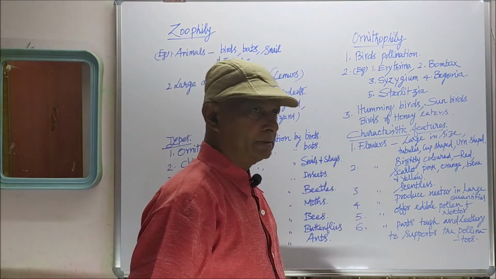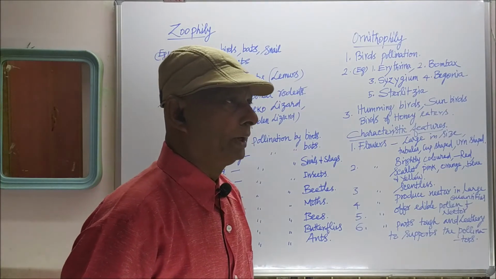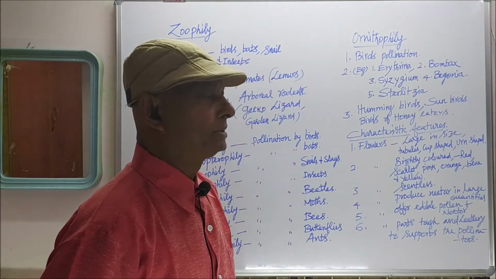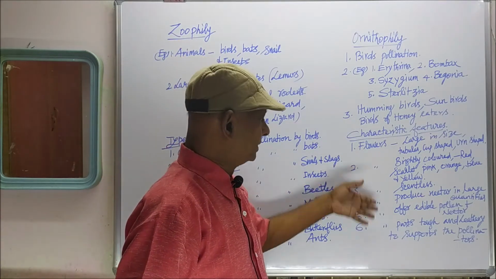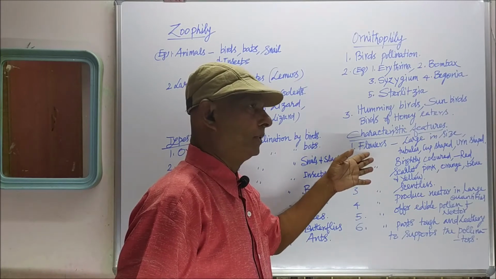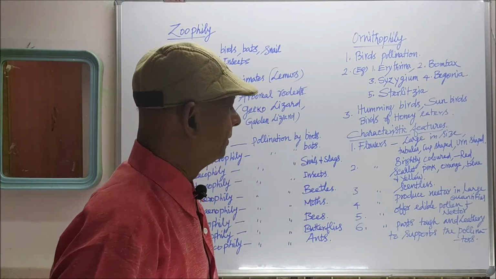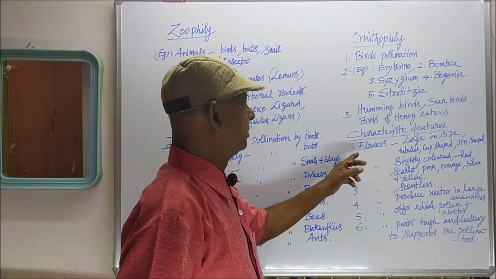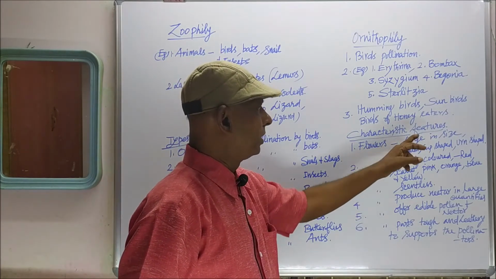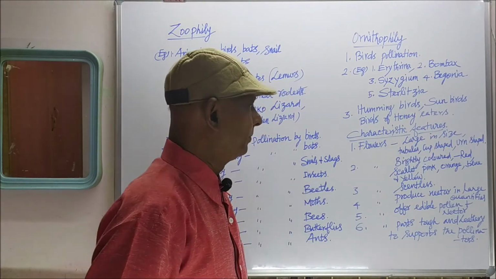Some characteristic features are given for ornithophily, that is bird pollination. These are the characteristic features of the flowers. Number 1, flowers are large in size, tubular, cup-shaped, urn-shaped.